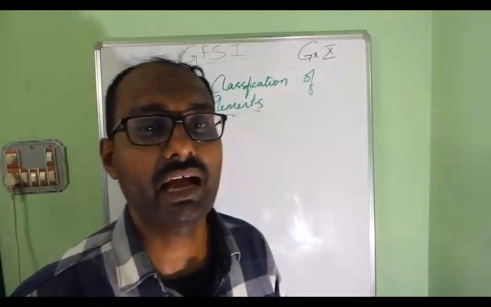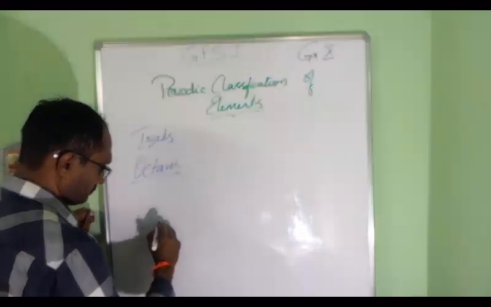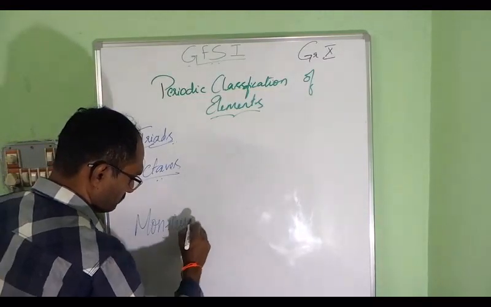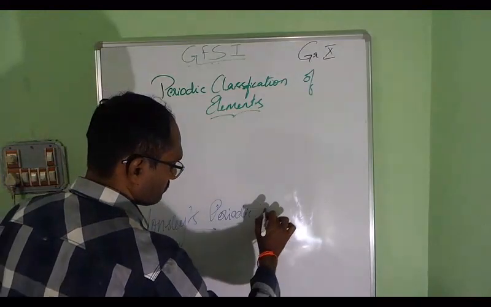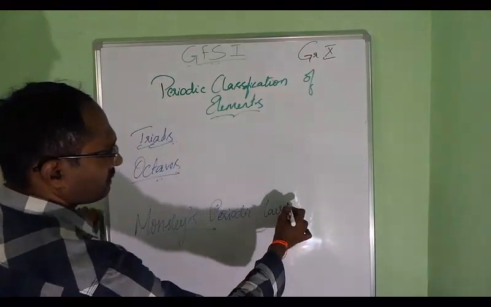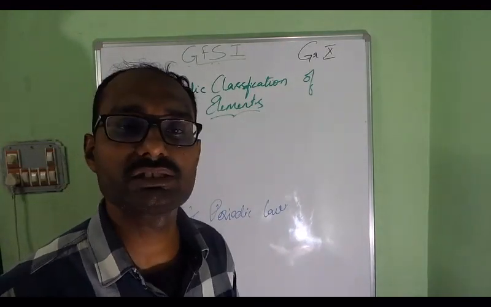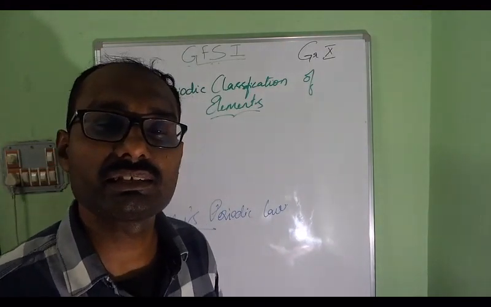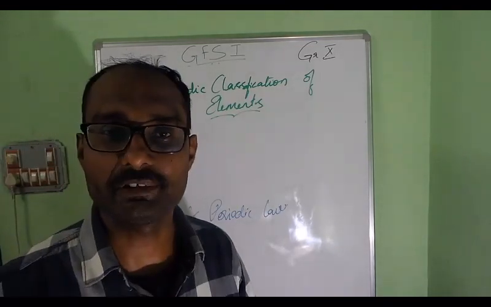Based on that, we have Moseley's periodic law, wherein Henry Moseley proposed that physical and chemical properties of an element are periodic functions of its atomic number.